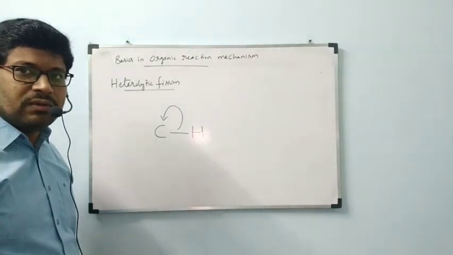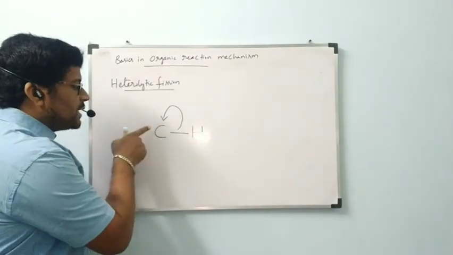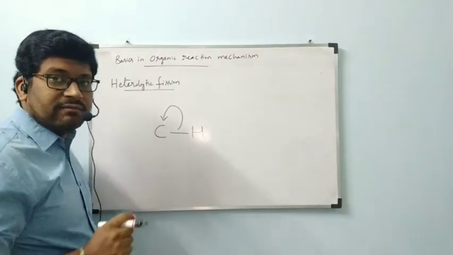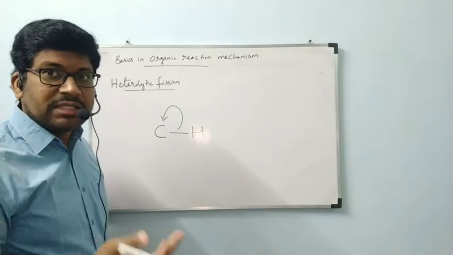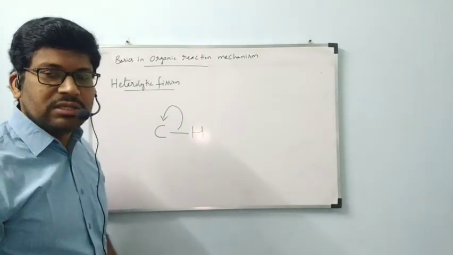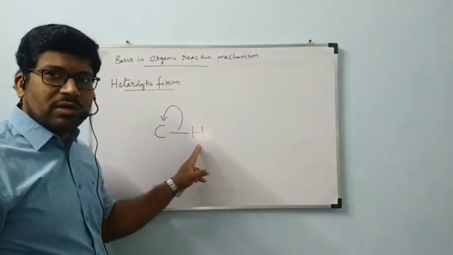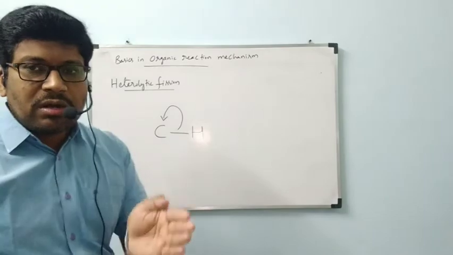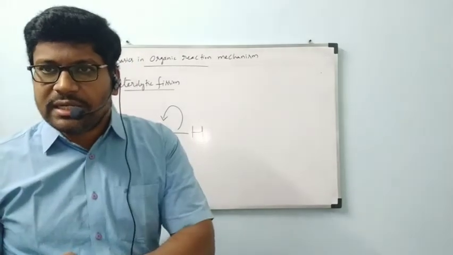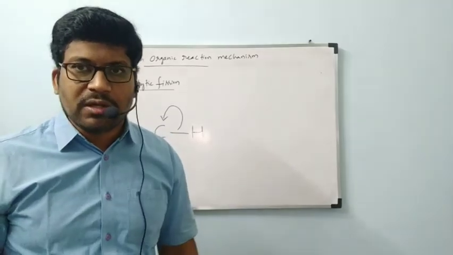Now the atom towards which the bond is shifted will get a negative charge because electrons are moved. Electrons carry which charge? Negative charge. So that negative charge is shifted towards carbon. Hydrogen will get a positive charge. The side towards which the bond is cleaved gets a negative charge, and the other side gets a positive charge.